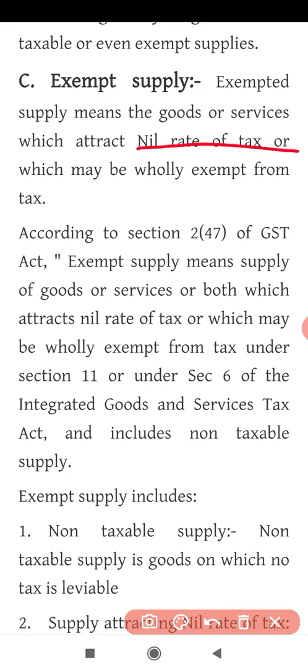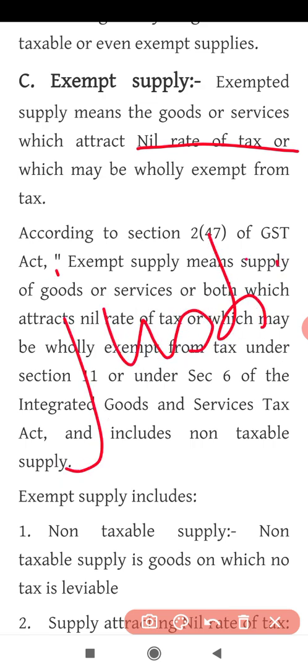Now what is exempt? In the previous semester, while we were studying the principles of GST or the slab rates, I explained to you that GST was imposed keeping in mind the common man of our country. GST is an equity based tax. Equity based tax means they have kept in mind justice and kindness to the poor, meaning GST is equal to the rich as well as the poor.